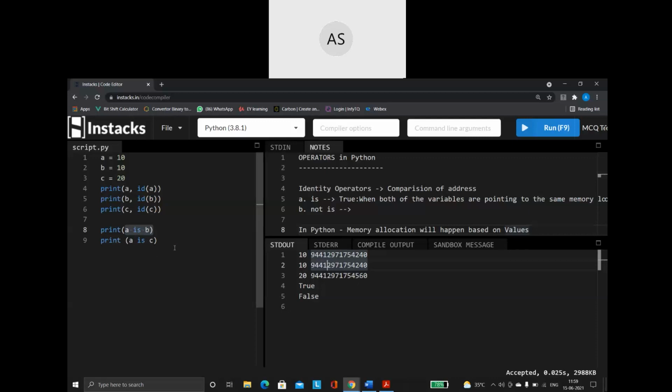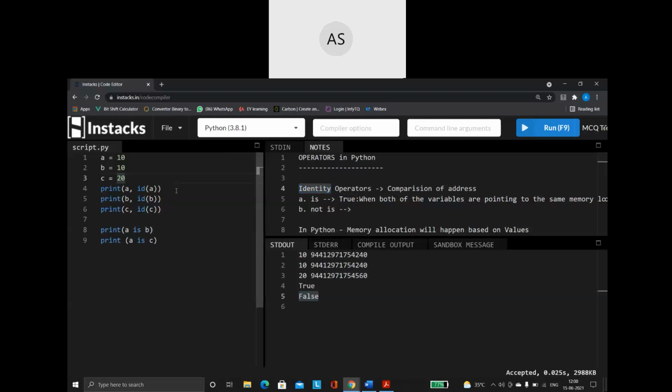Now when I say A is C, the address of A is different, the address of C is different, so it is giving you the value as false. So please remember, that is the work of my identity operator. Identity operators are used to compare the memory address. It is used to check whether both my variables are pointing to the same memory location or not. That is the role of my identity operator.